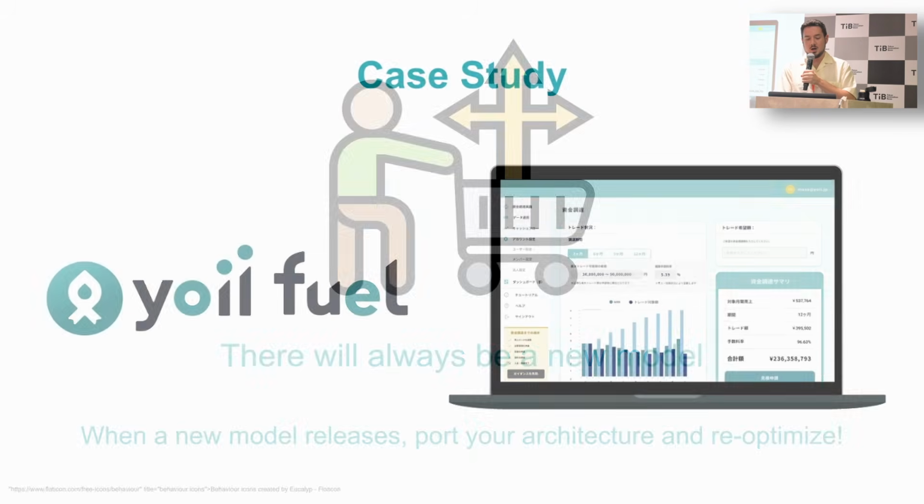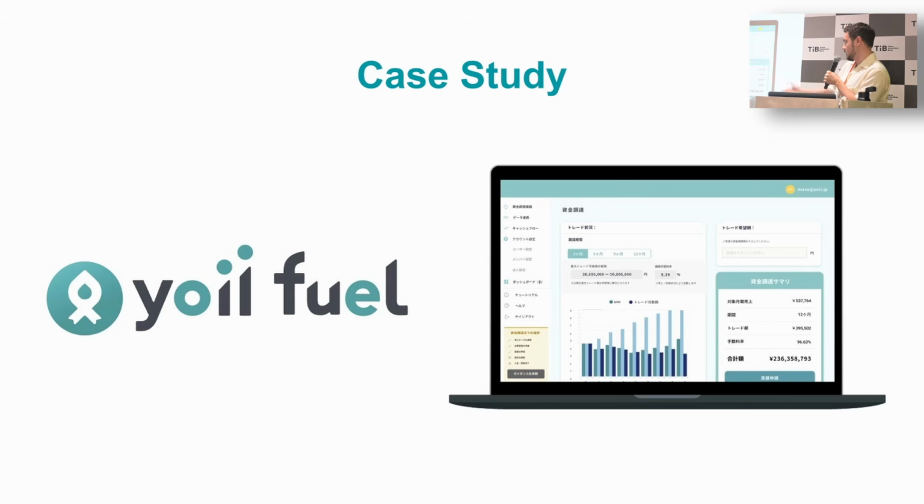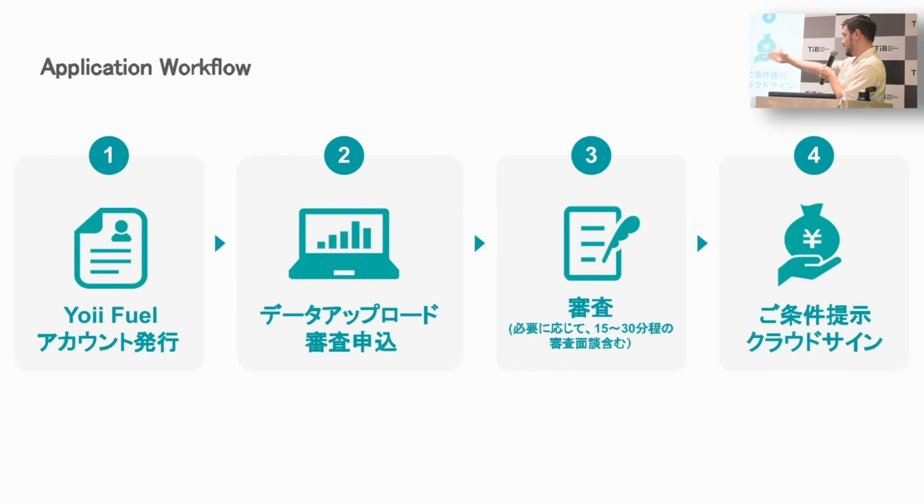So as a case study, I'd like to walk through how this works at Yoii. Our main product is called Yoii Fuel, like I outlined earlier. The basic flow is that a customer creates an account. They upload their data. This would be their P&L, their balance sheet, their cash flow, their bank statements, things like that. There is then a screening process.